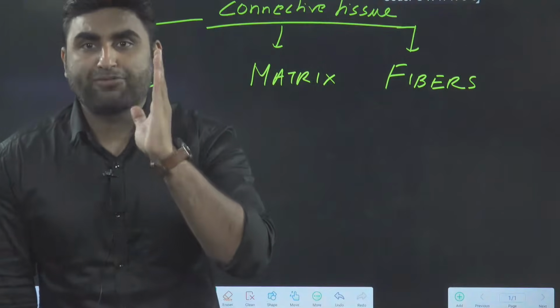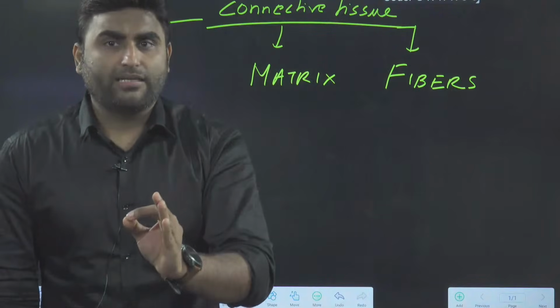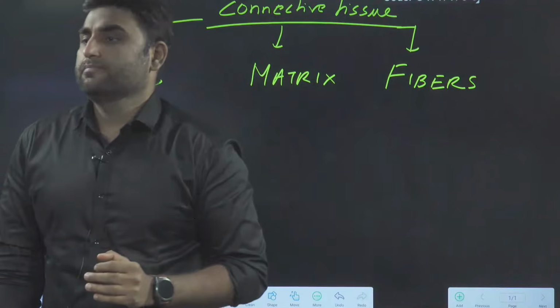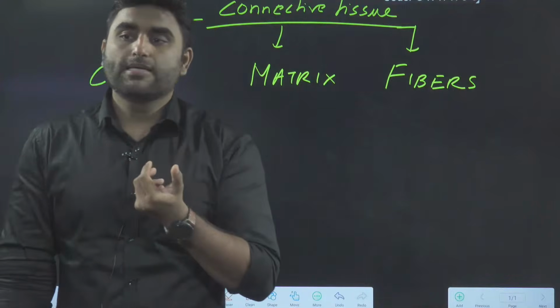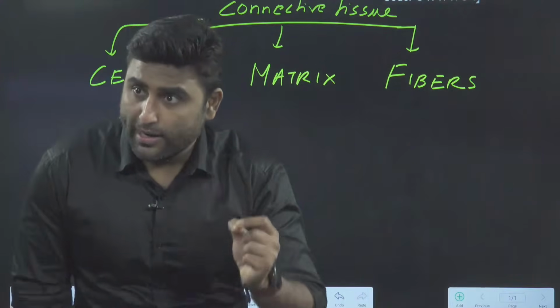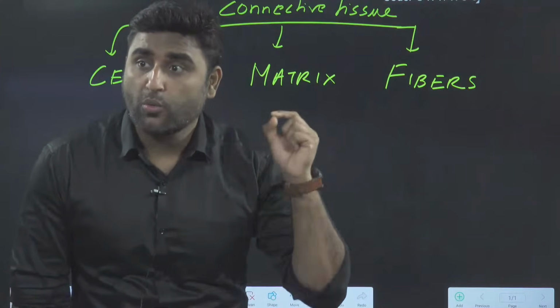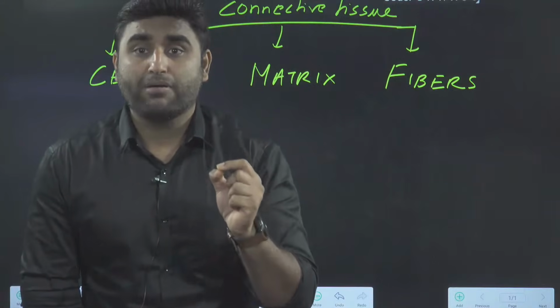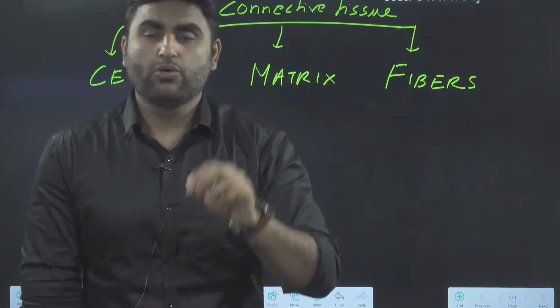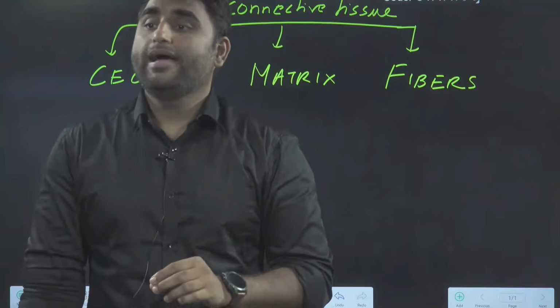What is the exception? The answer is blood. Blood is a fluid connective tissue, so you don't want any fiber in that. So blood is the exception which doesn't have any fiber.